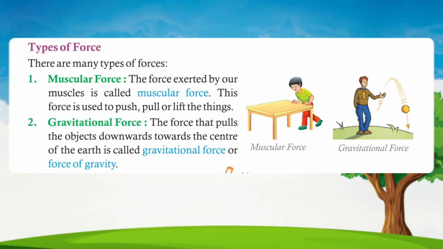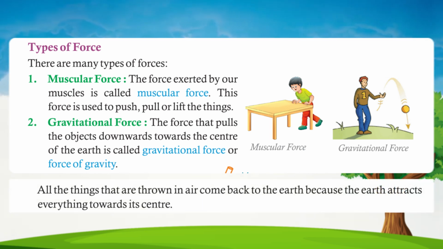2. Gravitational force. The force that pulls objects downwards towards the center of the earth is called gravitational force or force of gravity. All the things that are thrown in the air come back to the earth because the earth attracts everything towards its center.